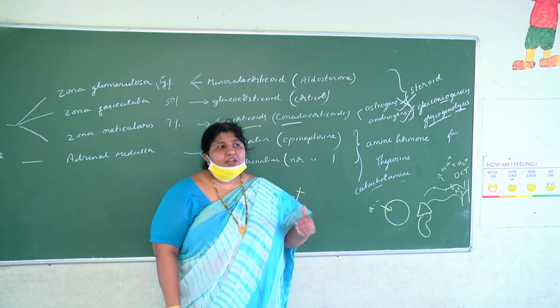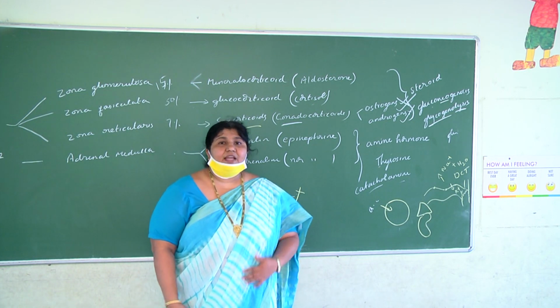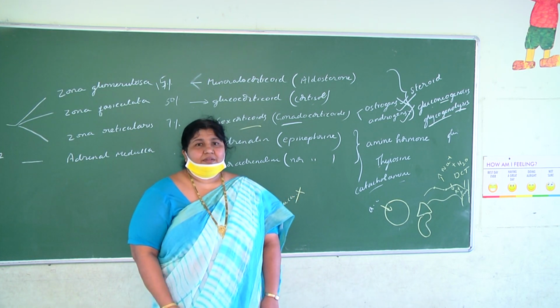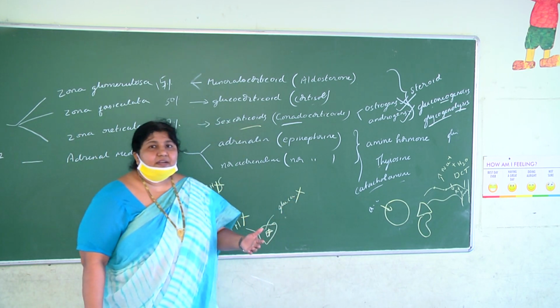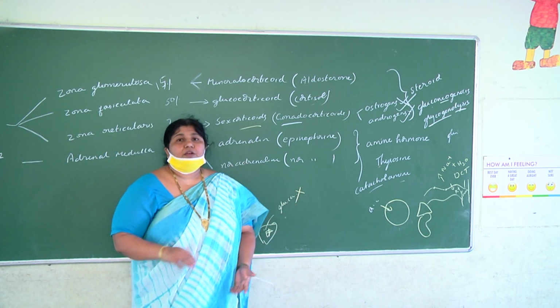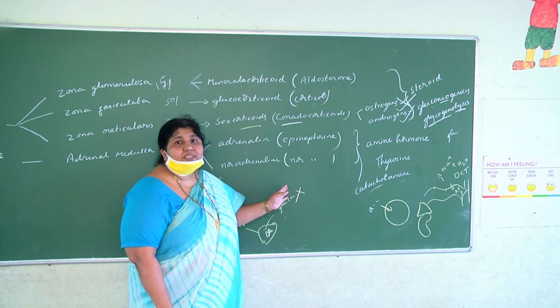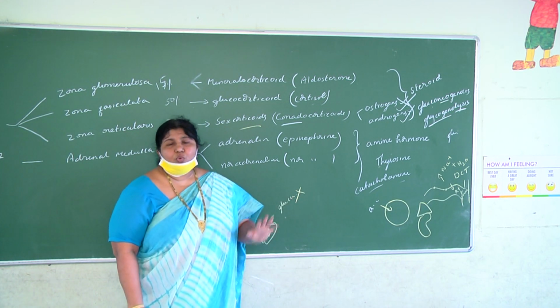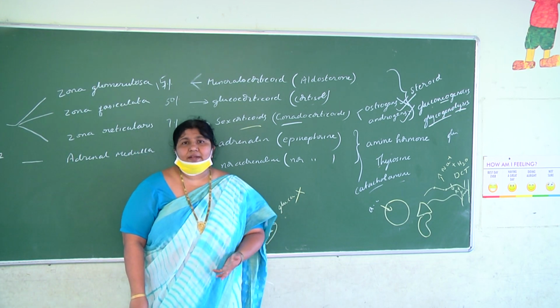Epinephrine and norepinephrine are synergistic hormones. They show the same action, not opposite action. Generally, people think adrenaline and noradrenaline do opposite functions. No, children, they are not antagonistic. They are synergistic, doing the same function. What is the function of adrenaline and noradrenaline?